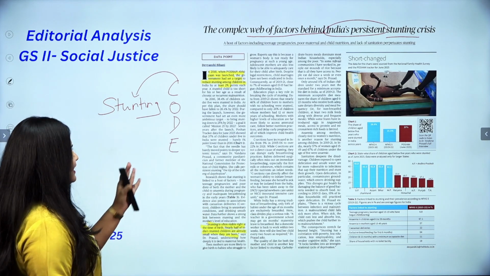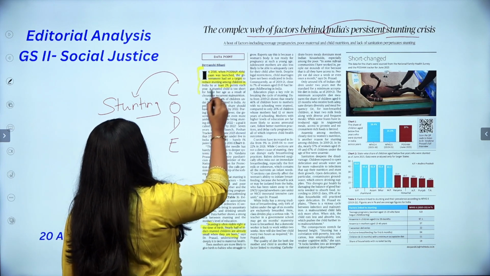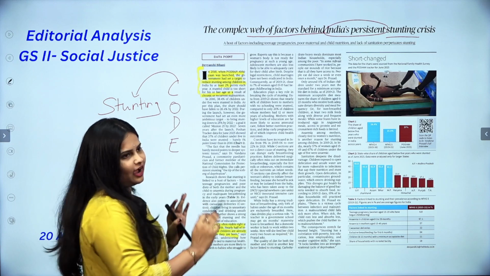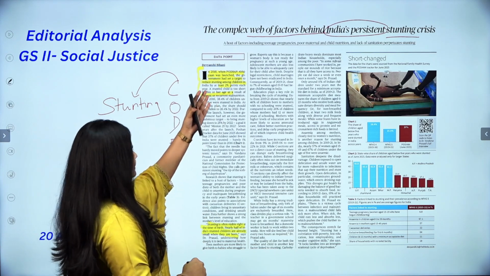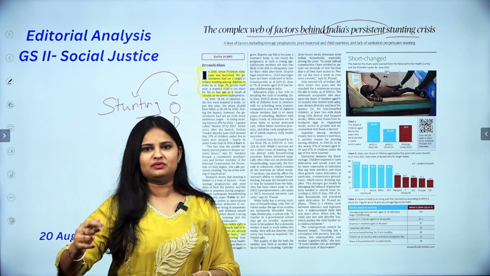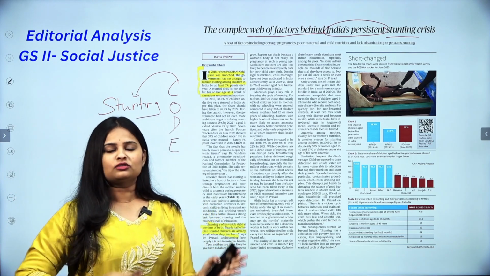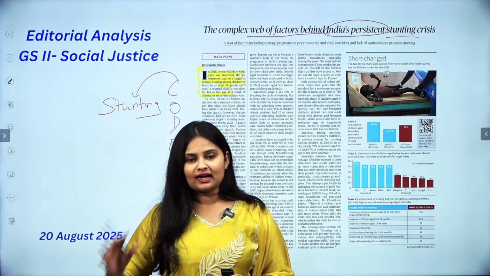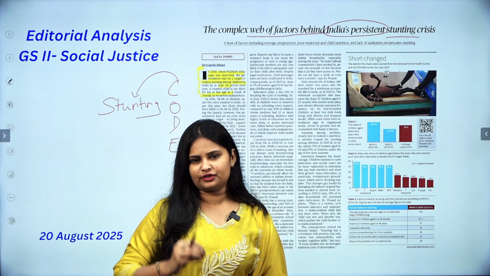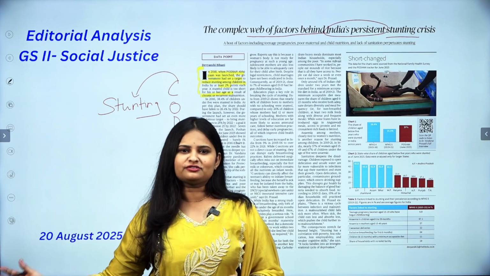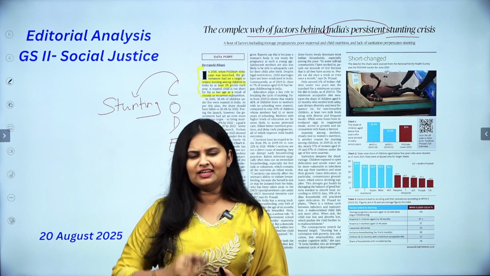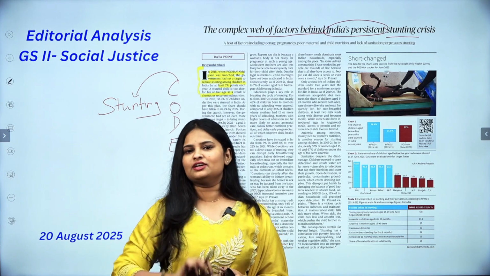Talking about data, the very first point we mentioned here is itself data. So regarding Poshan Abhiyan, the government has set a target to reduce stunting amongst children in India by at least 2% points each year. What has been the progress so far? That we will try understanding. The author also goes on to say that stunting in India has not just been because of health or nutrition, but rather it is a complex mix of multiple factors. For example, there are social causes, economic causes, and multiple findings the author has mentioned here.